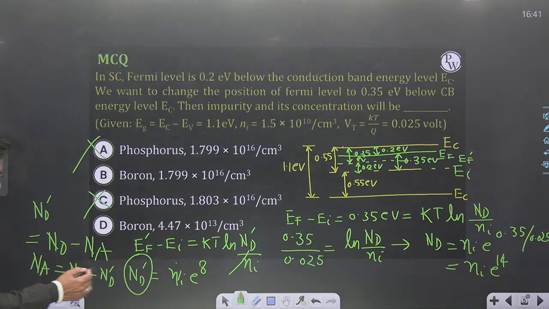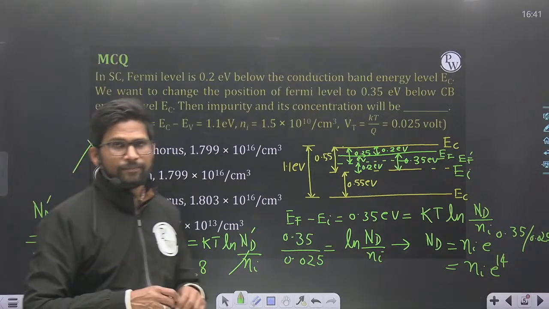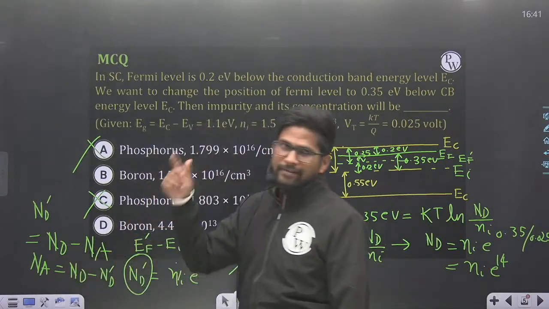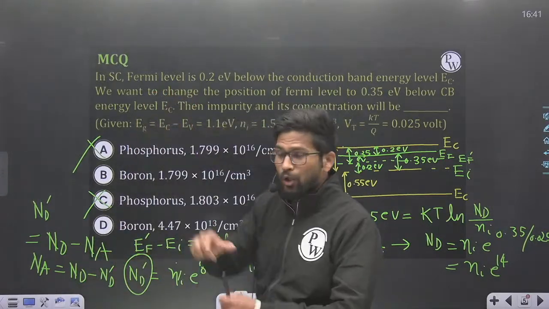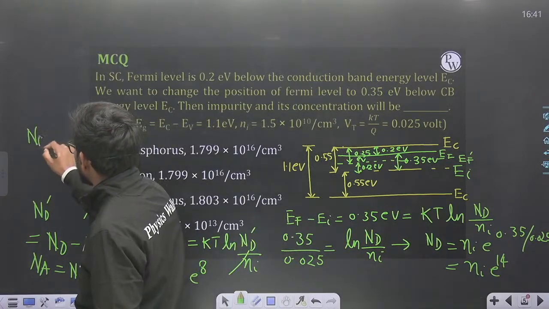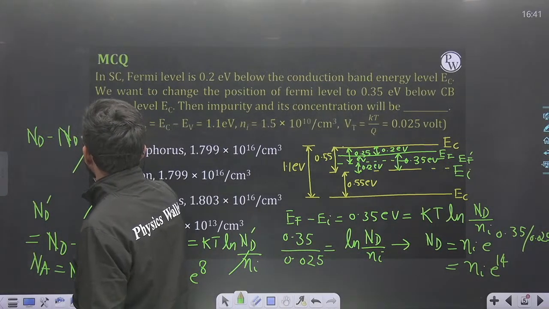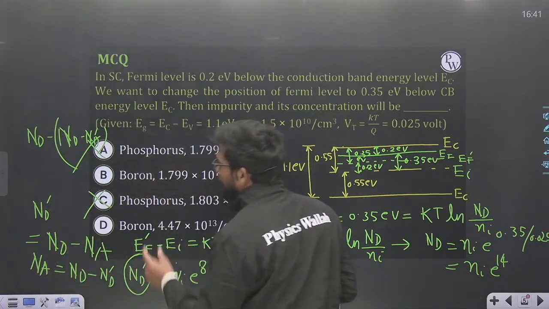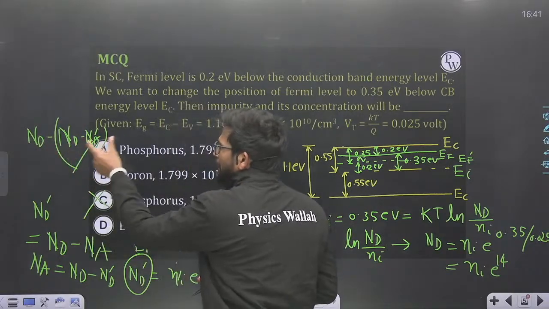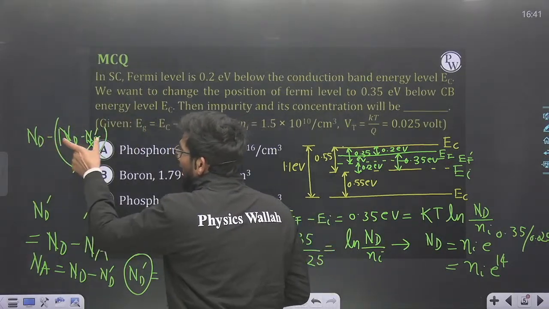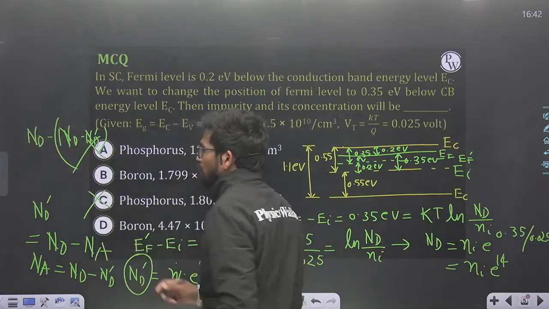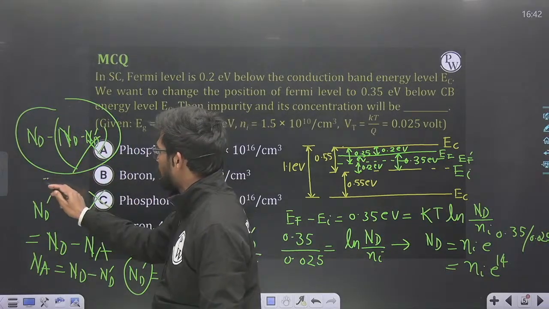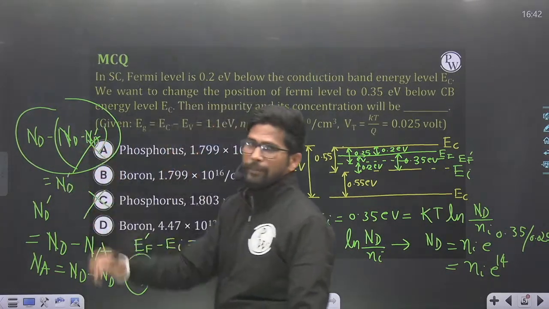If you add ND minus ND dash acceptors, then out of ND donors, ND minus ND dash donors will be compensated, and the remaining donors will be ND dash.